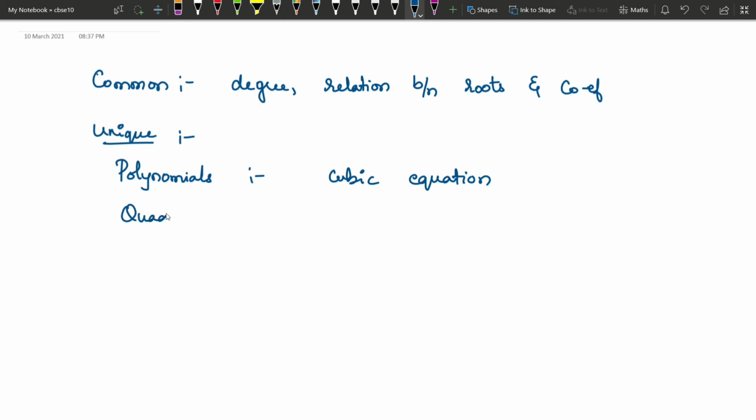Under quadratic equations you have nature of roots based on the discriminant we have written, right? Discriminant greater than 0, less than 0 and all that. So that is nature of roots, that is specific to quadratic equations. All the remaining topics are common for both polynomials as well as quadratic equations.